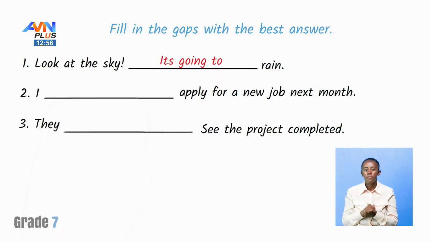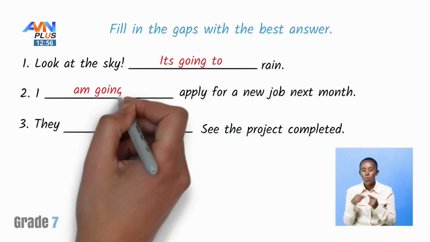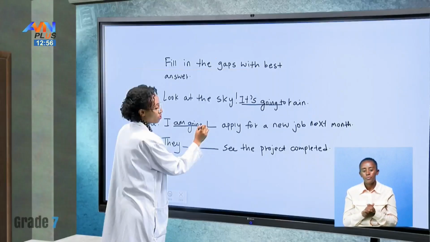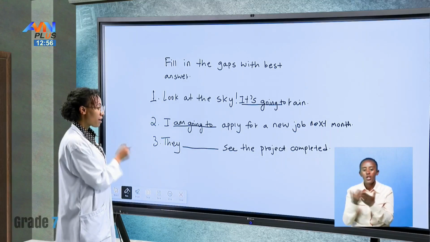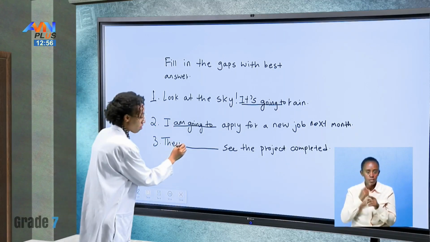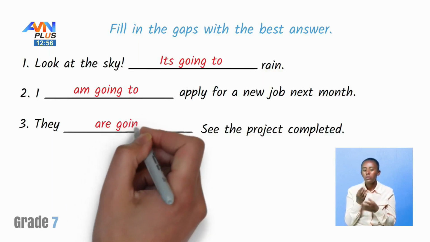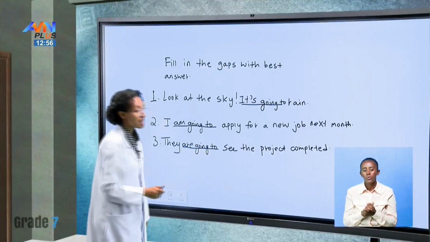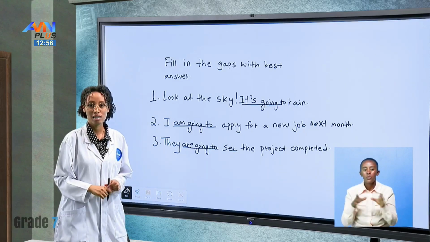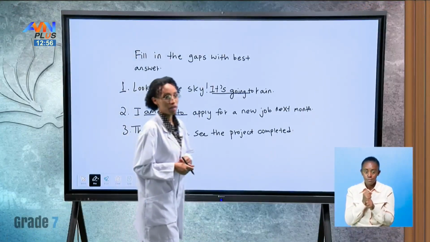I am. The verb to be we use is am going to apply for a new job next month. Finally, they are. Because they are plural, we use are going to see the project completed. This is a future action with strong determination.